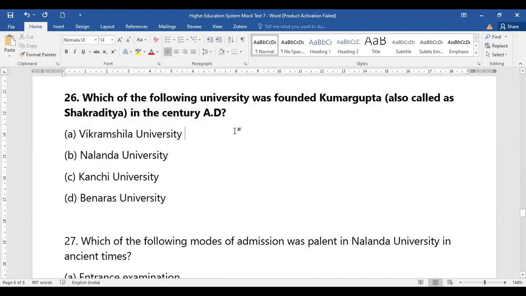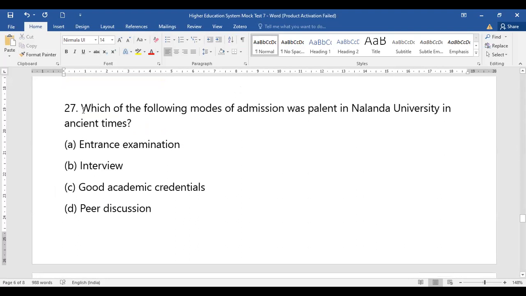With respect to what? In the century, 5th century. I've just forgot to add the number over here. That is called as 5th century. So which of the following university was founded by Kumar Gupta? Whether it is Vikramshila, Nalanda, Kanchi, or Banaras University. So from question number 26, which of the following university was founded by Kumar Gupta? So yes, Banaras University was the one which was founded by Kumar Gupta, right?